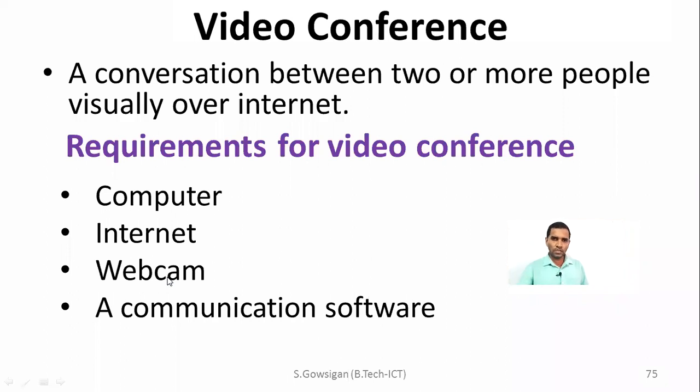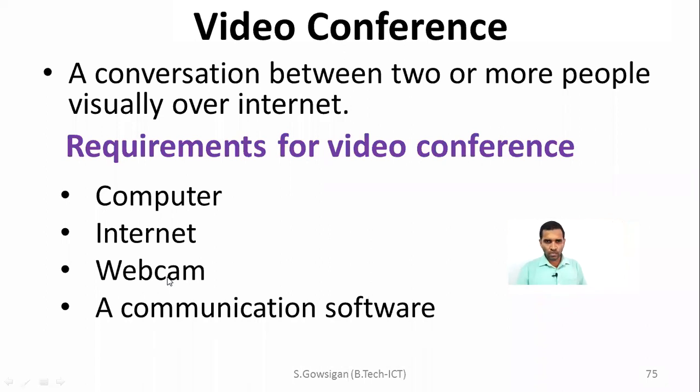I share the things on the screen. Often I switch between the video, between the things written on the board and things shown on the presentation. So you are not permitted to show your video. Sometimes you are not allowed to text me. So I can do so many managing activities, right? Managerial activities. It is because of the software. So we need a communication software.